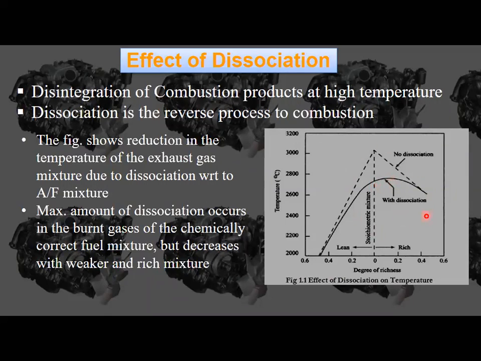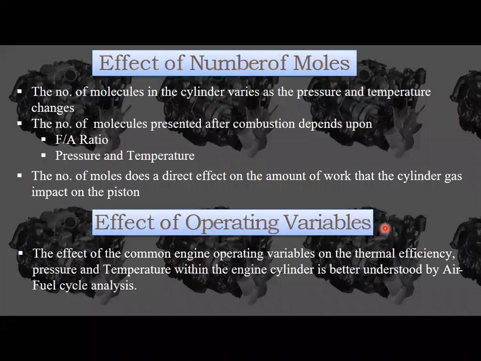Okay, so this is the diagram which shows us how, because of dissociation, the temperature is going to reduce, and because of that reduction in temperature, automatically there will be a reduction in pressure, work output and power output. Automatically the efficiency is going to reduce. So that is the effect of dissociation.